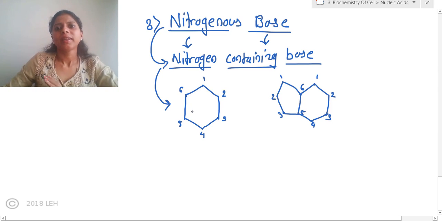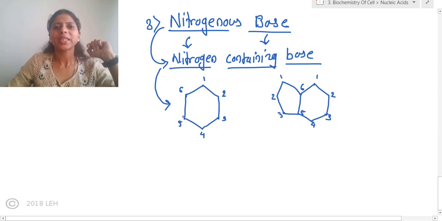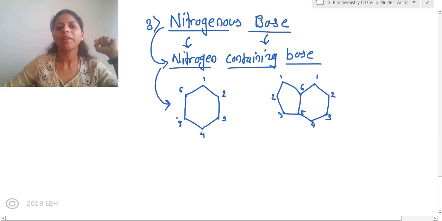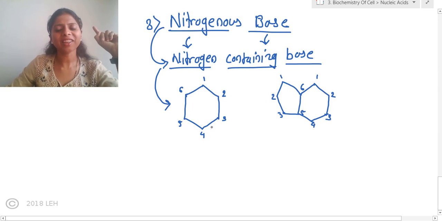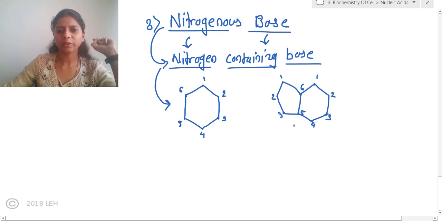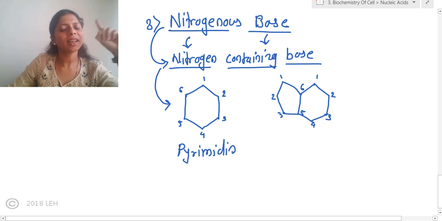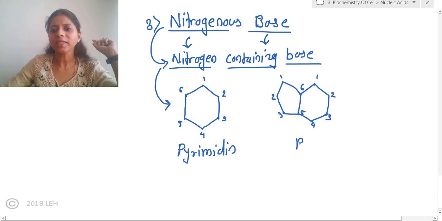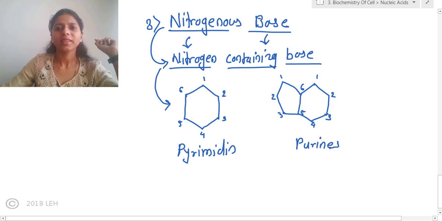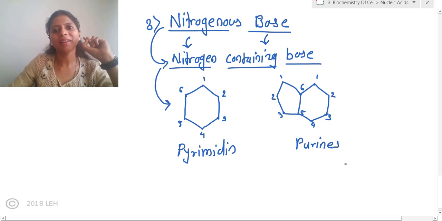So, there are two different types of nitrogenous bases found in the nucleotide. One is very simple, with a single ring structure, and another is a little more complicated, with 2 rings. The single ring nitrogenous bases are called pyrimidines. What are they called? Pyrimidine. Single ring, pyrimidine. Double ring are called purines. Single ring, pyrimidine. Double ring, purine.